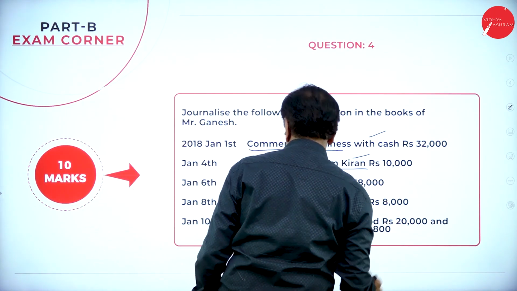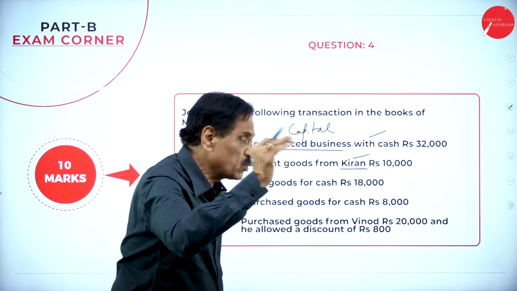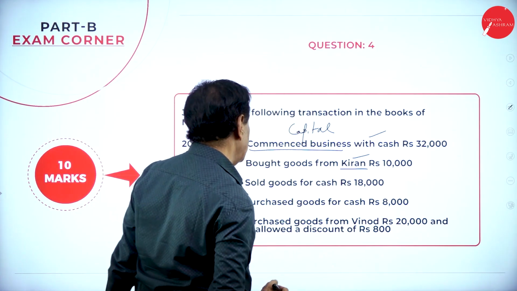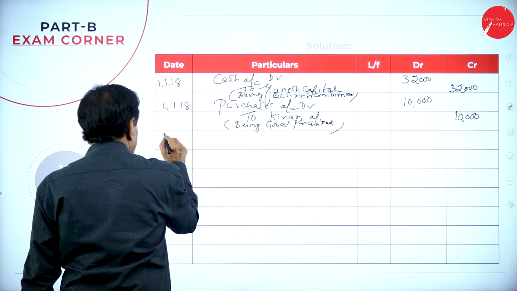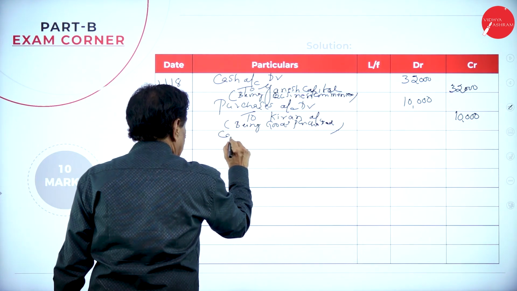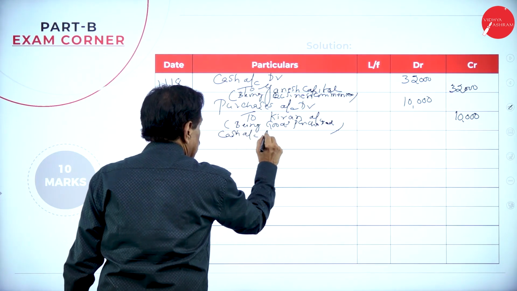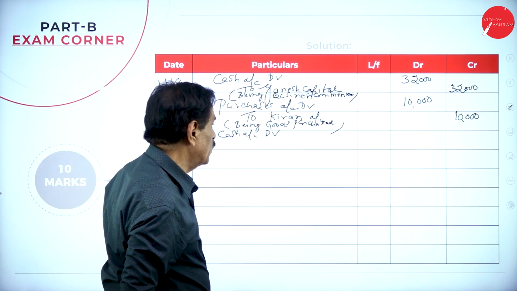Then sold goods for cash. We are selling the goods for cash. Goods is going out. How much cash is coming in? 18,000. On which date? 6th. So cash account debit. What's the value? 18,000.